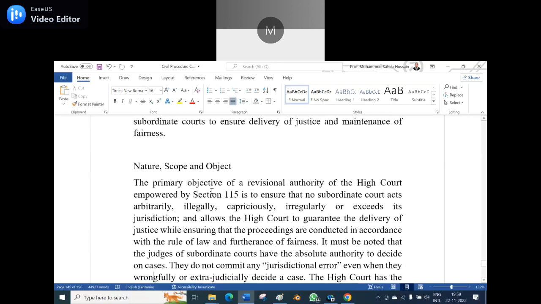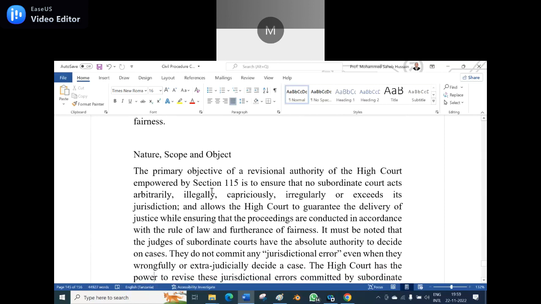The nature and scope of the object. The primary object of the revisional authority of the High Court, empowered by virtue of Section 115, is to ensure that no subordinate court acts arbitrarily, illegally, capriciously, irregularly, or exceeds its jurisdiction, and it allows the High Court to guarantee the delivery of justice while ensuring that the proceedings are conducted in accordance with the rules and fairness.